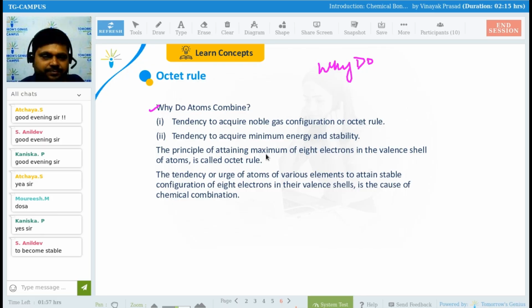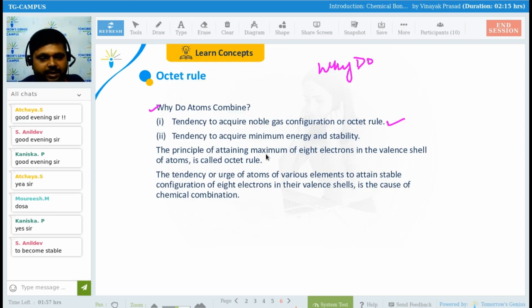Now come here and see the points. Tendency to acquire noble gas configuration, or octet rule. Why do atoms combine? And you know well what the noble gas configuration is. That is a stable configuration. Yes or no, guys? Noble gas configuration means a stable configuration.